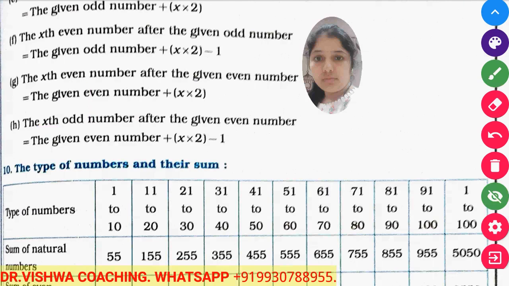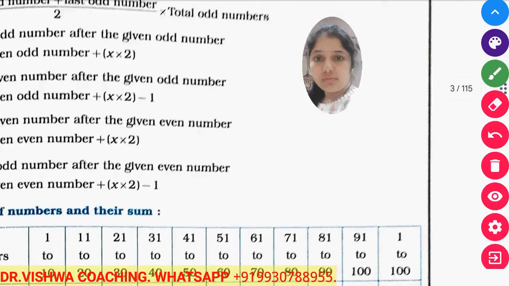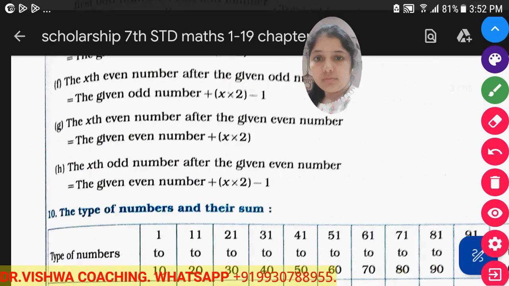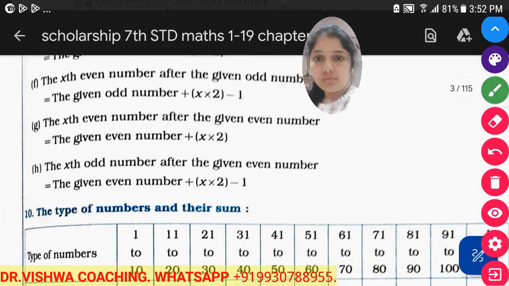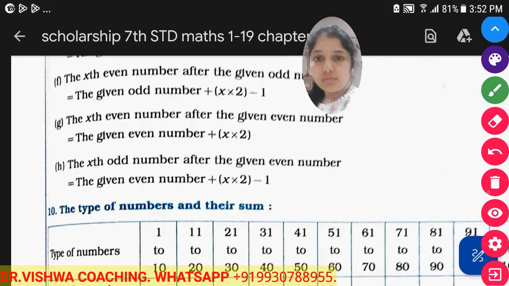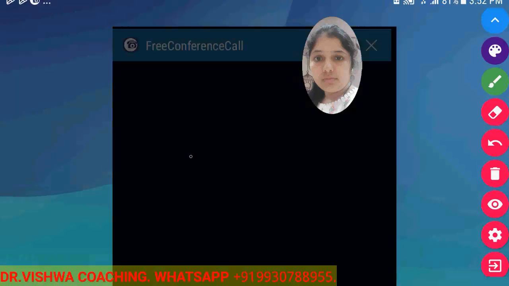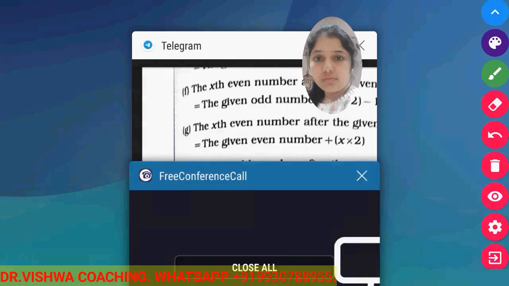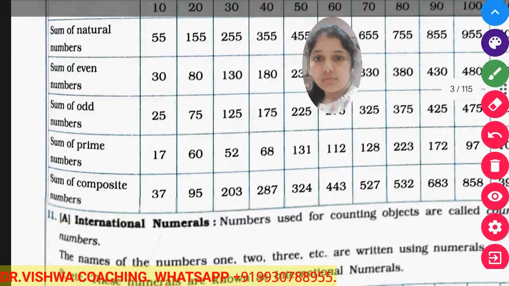This is the formula to find the even number after the odd number. So using this formula you can solve the sum.